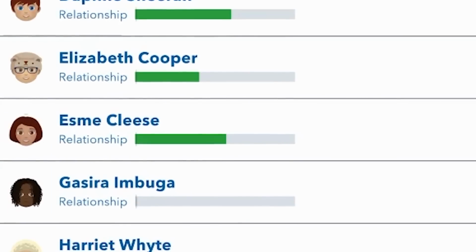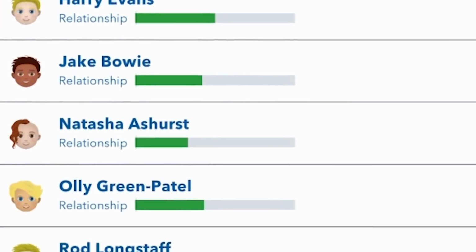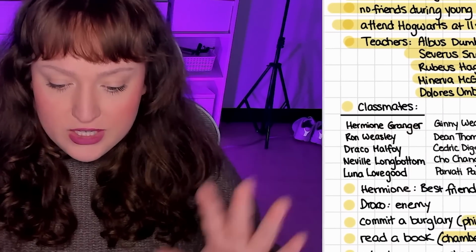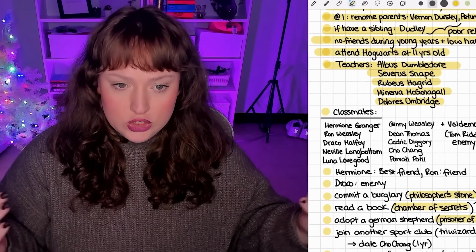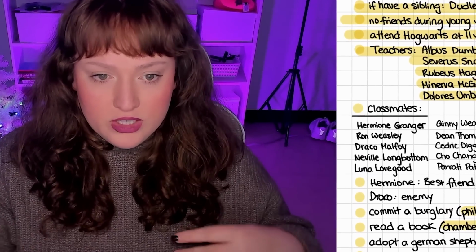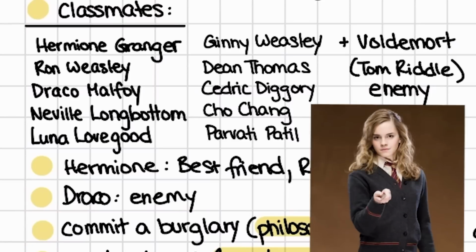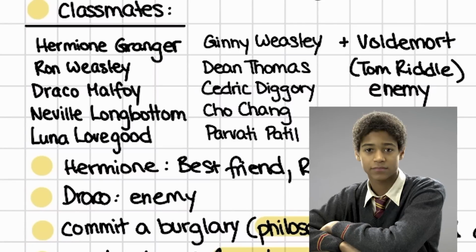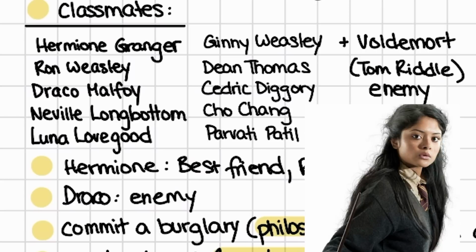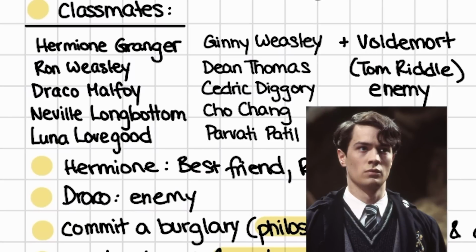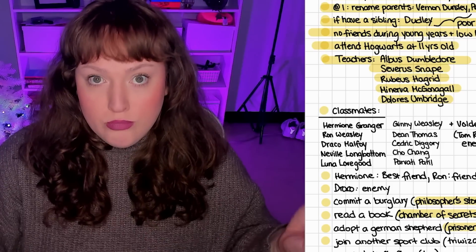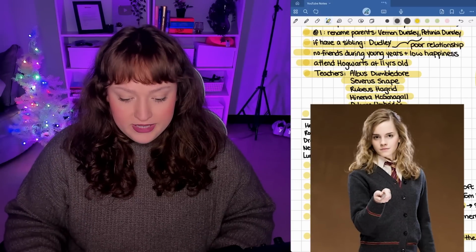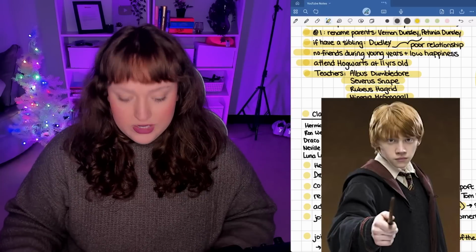I'm gonna try and change as many as we can to match the genders, but if we can't, then we gotta take the L. So the characters I chose specifically for Harry, I'm just picking characters from Harry Potter that are very prevalent in Harry's specific story. Hermione, Ron, Draco, Neville, Luna, Ginny, Dean, Cedric Diggory, Cho Chang, Parvati Patil, and we're gonna have Tom Riddle. Not Voldemort, but we know Tom Riddle is Voldemort. But in our first year, all we're gonna do is make Hermione our best friend, Ron our friend, and Draco